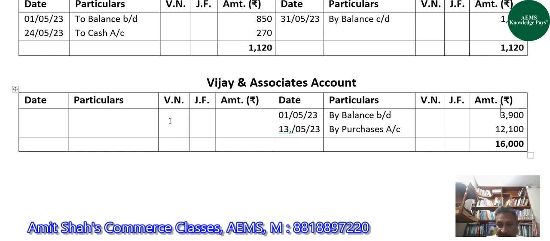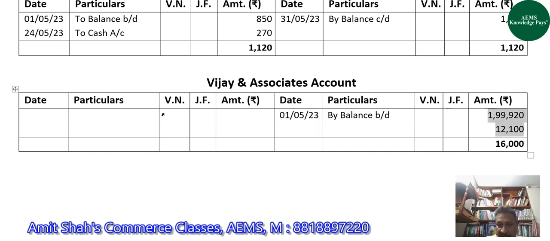So the balance is 1,99,920, and there is no transaction in which the capital account is involved. So this only would be the closing balance of the capital account, that is 1,99,920.